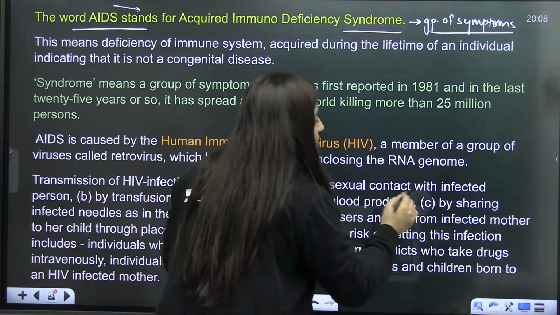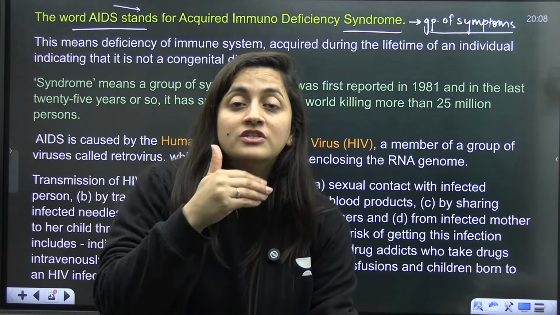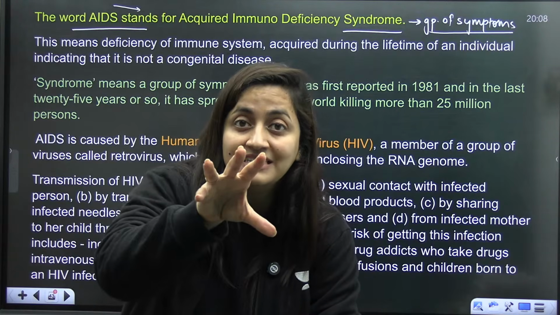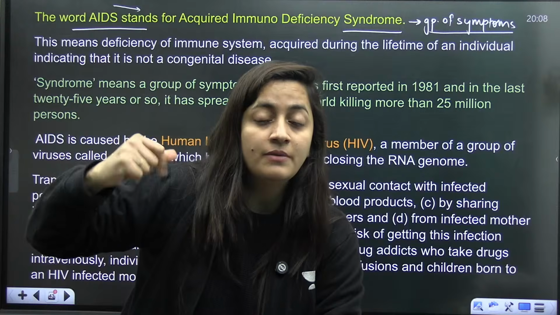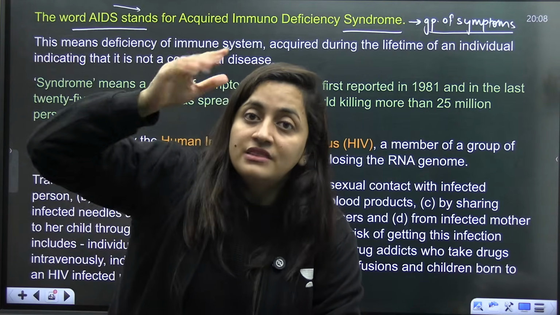So the immune system is not working because immune cells are affected here. Macrophages, which are supposed to protect us from infection, will act like an HIV factory. We'll discuss the role of helper T cells in the immunity part. Helper T cells are very important for our immune system, and they will get destroyed.